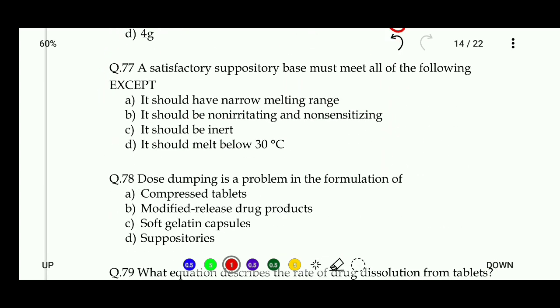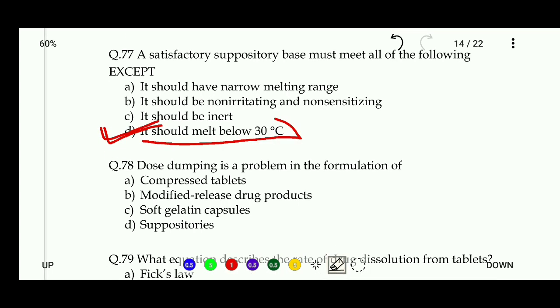Next, a satisfactory suppository base must meet all the following except: it should have narrow melting range, it should be non-irritating and non-sensitizing, it should be inert, or it should melt below 30 degrees centigrade. So the right answer of this question is D. The suppository should not melt below the body temperature, which is 37 degrees centigrade.